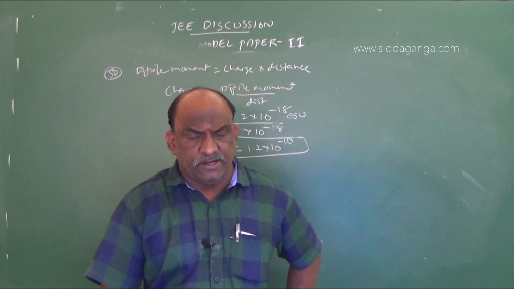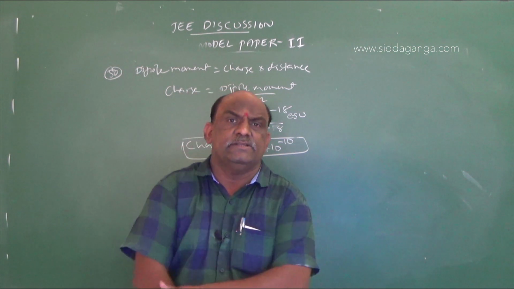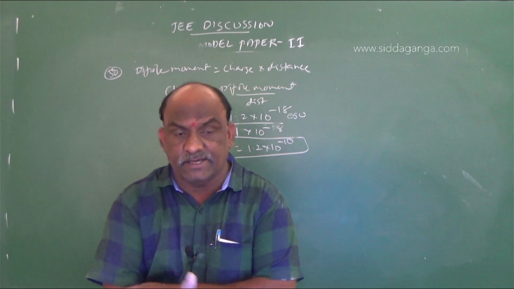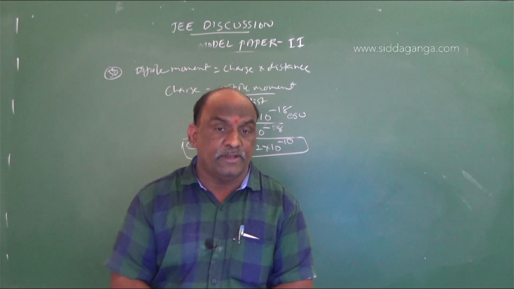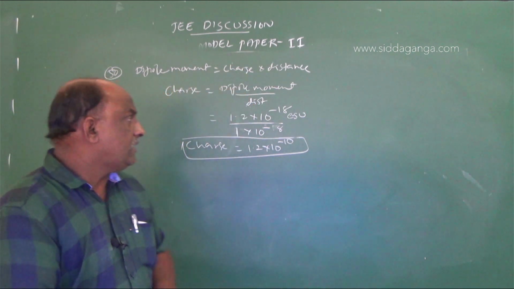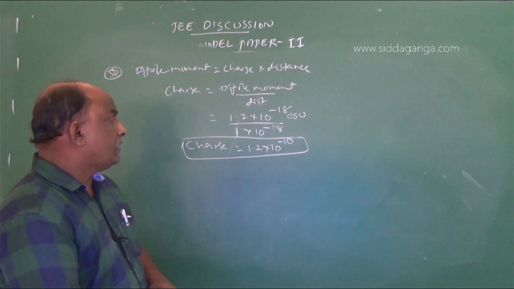We already know that the charge of an electron is equal to 4.8 into 10 power minus 10. But here the charge we get in this example is 1.2 into 10 power minus 10.